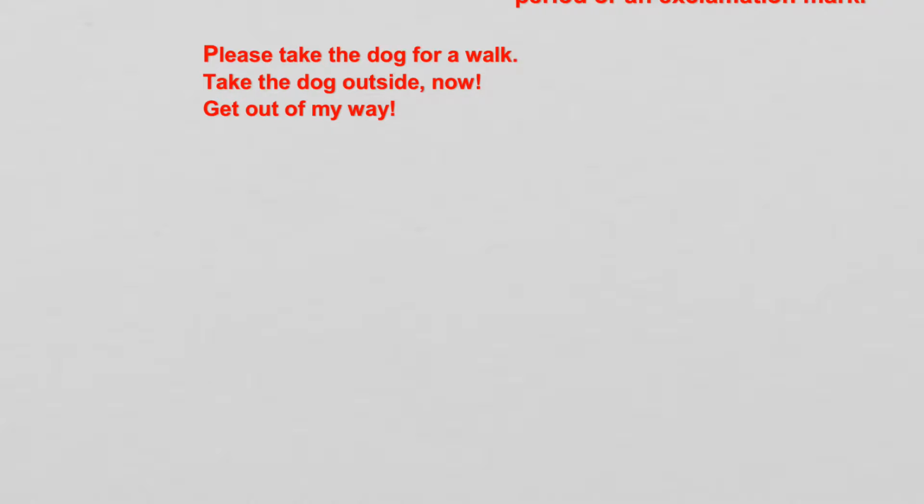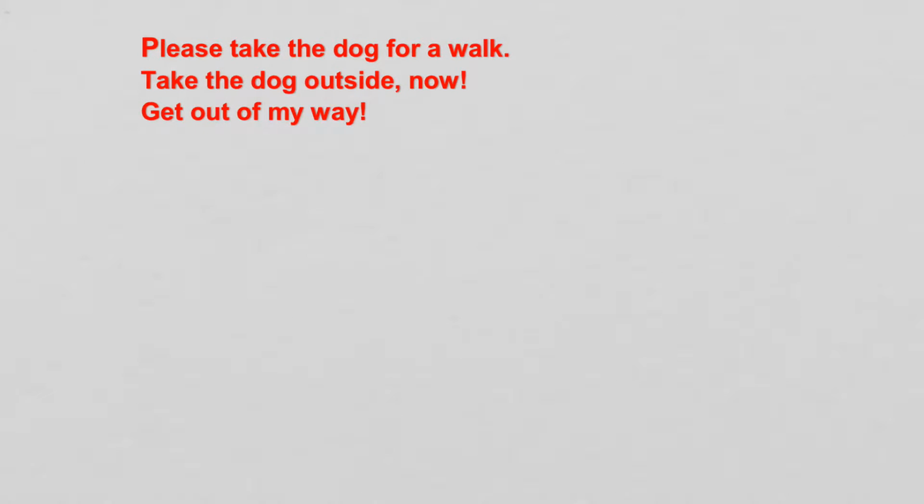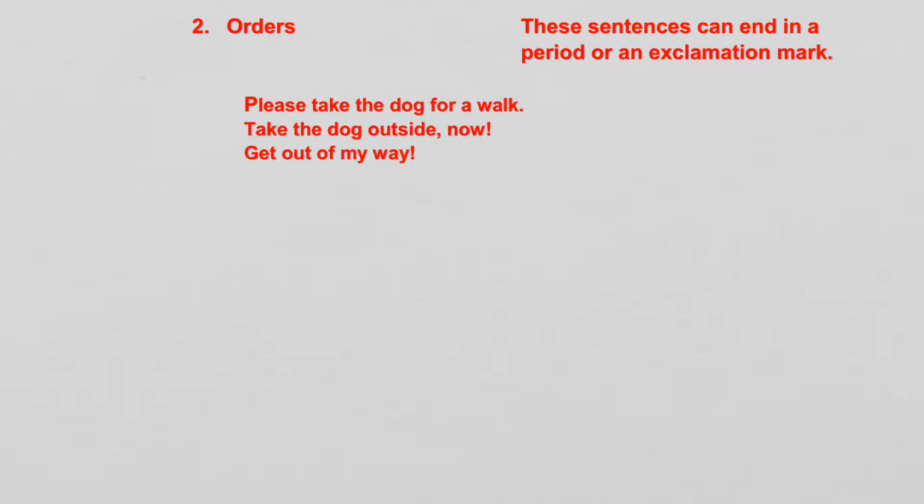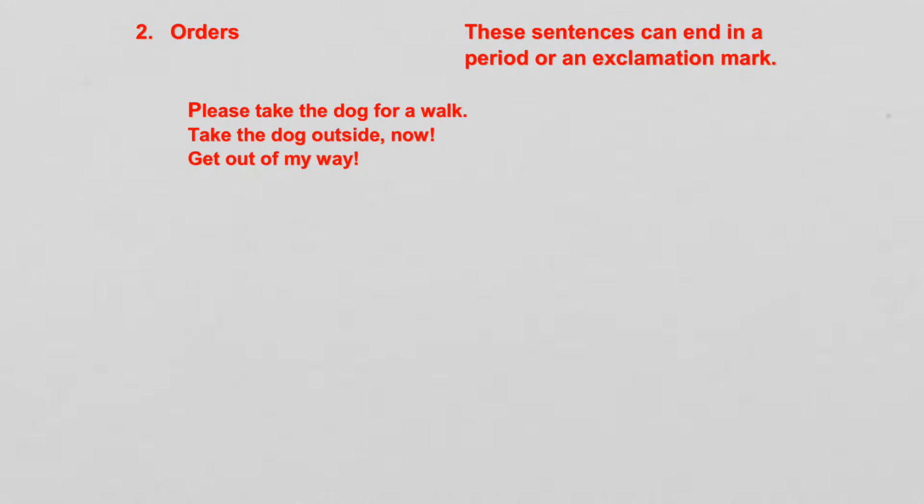So you can see how in the first example, this order is being given very nicely, very politely, right? Please do this, right? In the second order, take the dog outside now. There's almost this panic happening. I mean, maybe the dog really needs to go outside to go to the bathroom, right? Maybe, who knows? And then this last one, get out of my way. The person is upset and angry, in this example anyways. I mean, you could say, please move out of the way, and that would be polite, and then you wouldn't need an exclamation mark at the end.